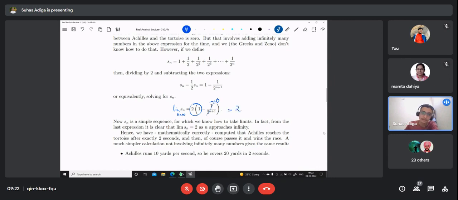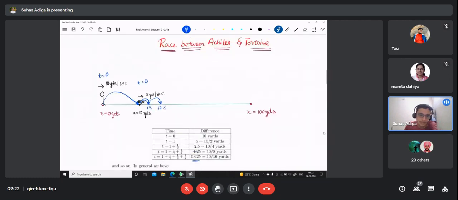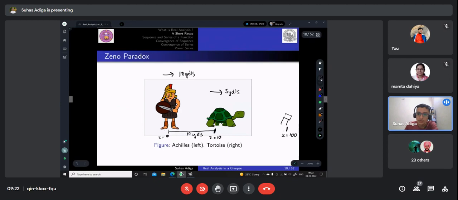That is, at time t equal to 2, Achilles will have covered 20 yards, and he will be on par with the tortoise, right? One could have done this question analytically also, but Zeno didn't think that way, because after 2 seconds, the tortoise would have come here at 20 yards, and even Achilles would have come here, right? So at t equal to 2, Achilles is overtaking the tortoise, but Zeno was not able to explain it. So Zeno's thinking was wrong.